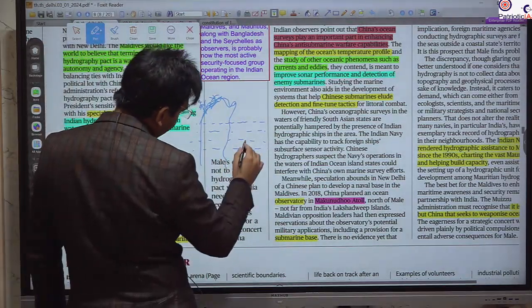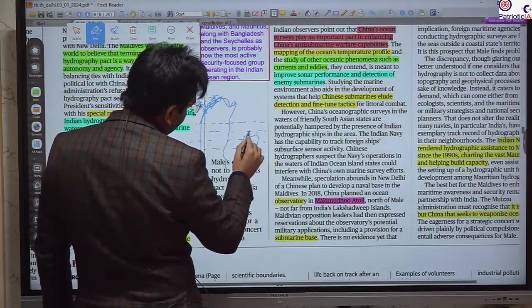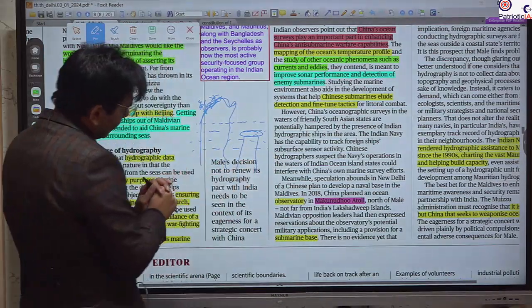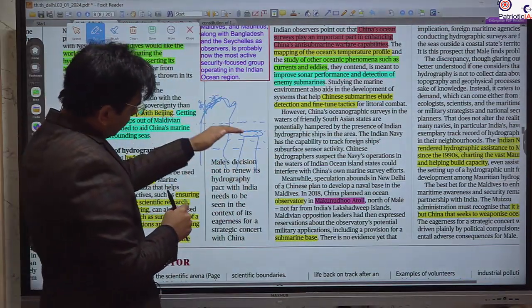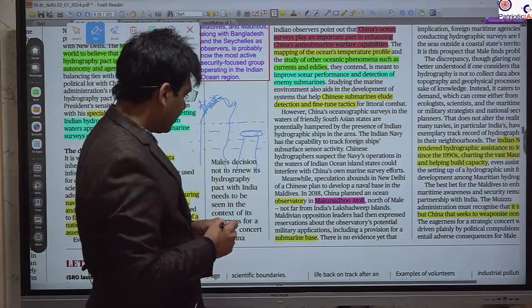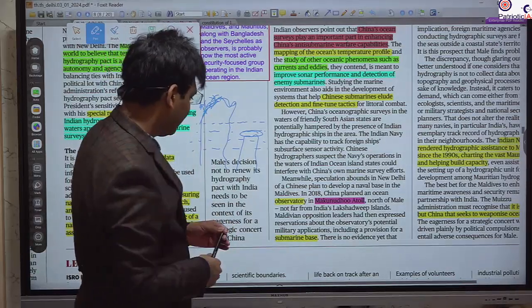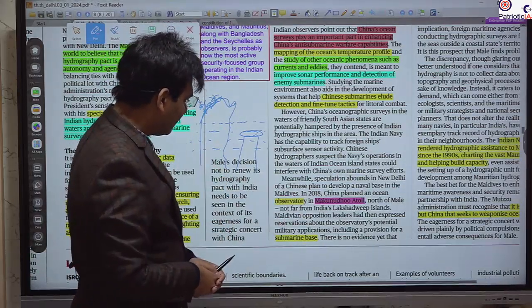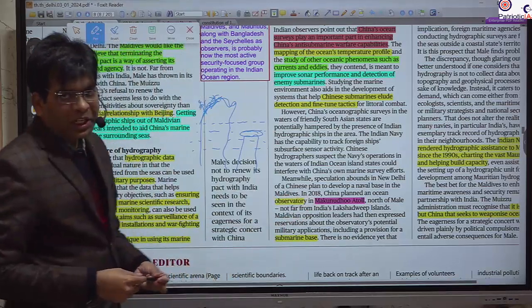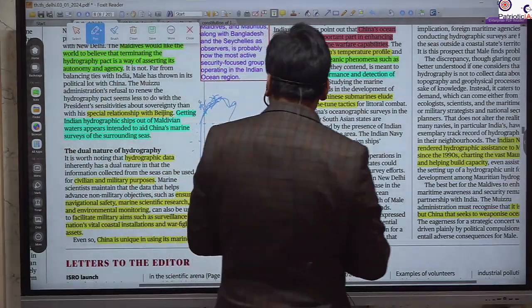An atoll is the same phenomenon, but it is under the sea surface. So here the submarine base is developed. No one can see the submarine, but it can gather the data. It can carry out surveillance of the nearby coastal area and coastal countries. So you should know what an atoll is, and you should also remember this Makunudhu atoll. Makunudhu is associated with the Maldives. UPSC can ask.